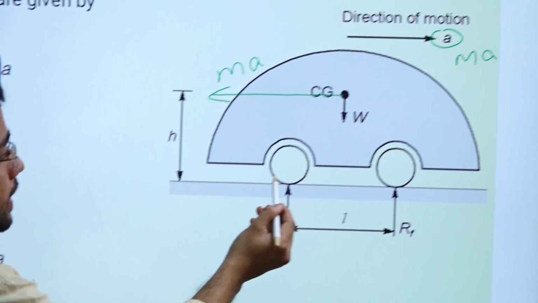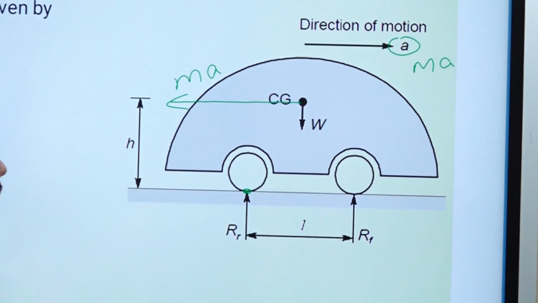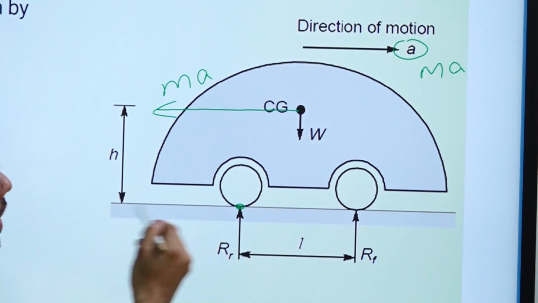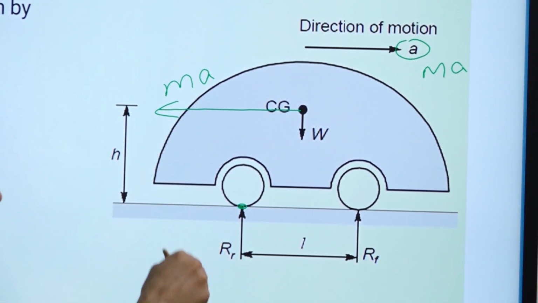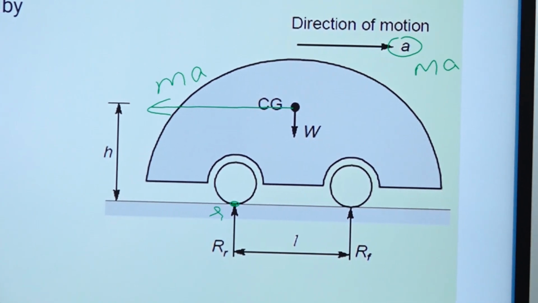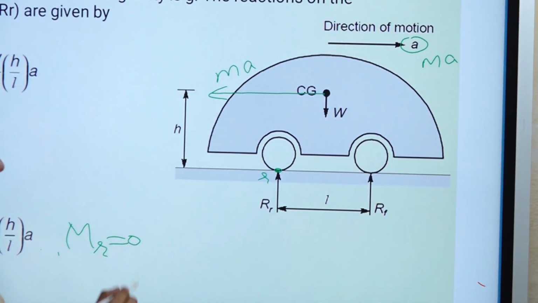So what we are going to do, we will directly take moment about this point, the rear side. If we take moment about this point, all the friction will be passing through here, and Rr will be passing through here. That won't come into the account, right? So the sum of moments should be 0.